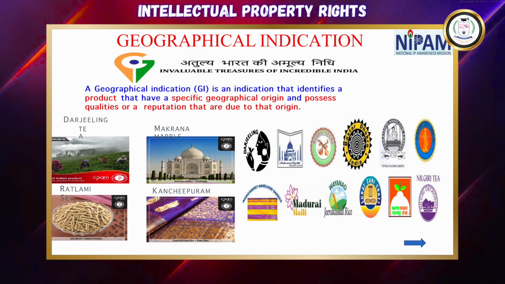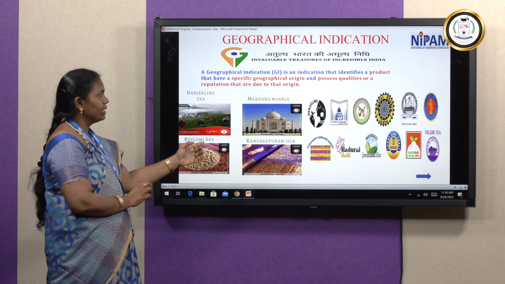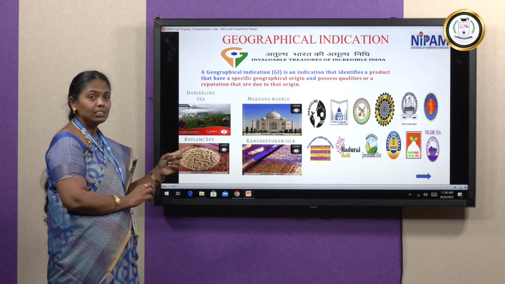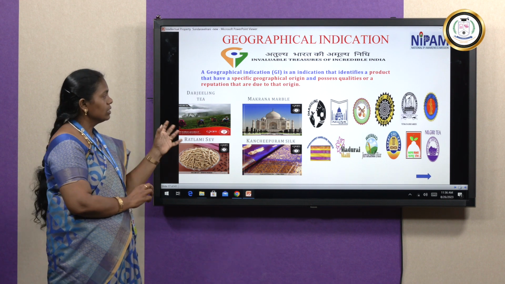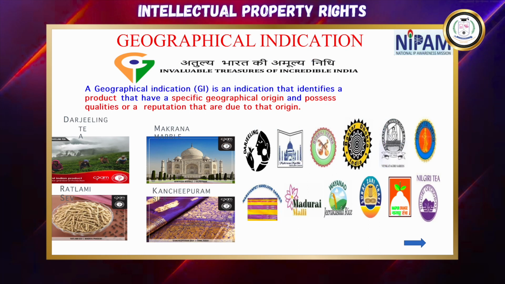Next is geographical indications. Here we all know, right? Darjeeling tea. These are the geographical indication claims. Here Kanjipuram silk saree, then the Makrana marble. These depend upon the geography, how they are claiming, right? This is the main thing. Then Madurai Malli, then Jeera Sala rice.